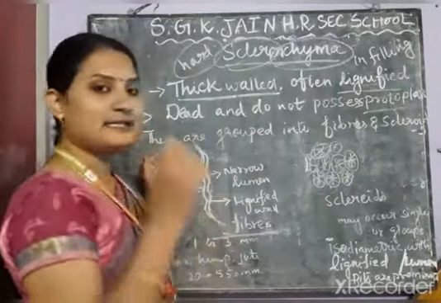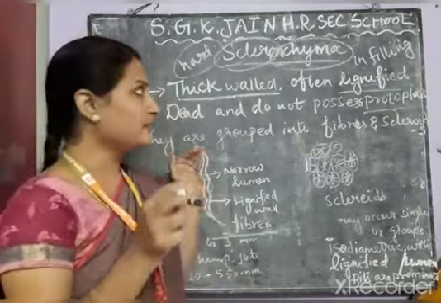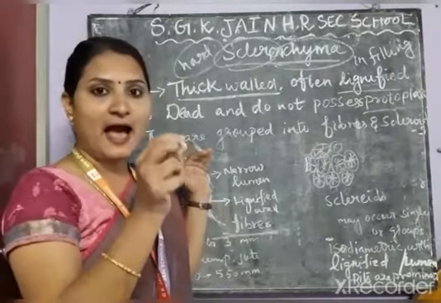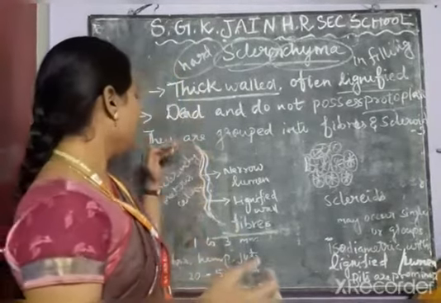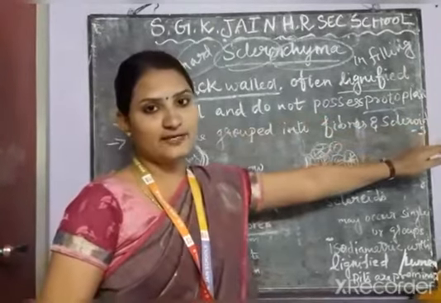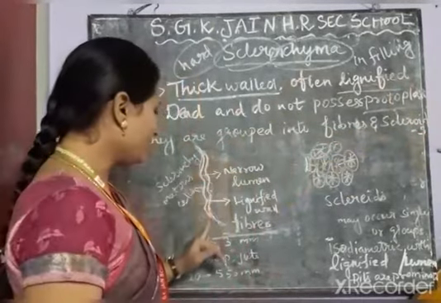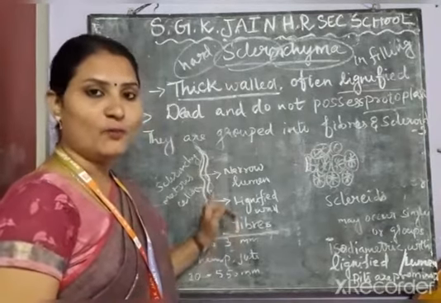The cells are elongated and narrow. Hence, they are grouped into fibers and sclereids. See, this is a fiber. This fiber has tapering ends on both sides.